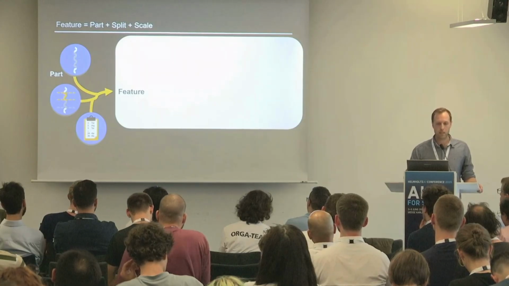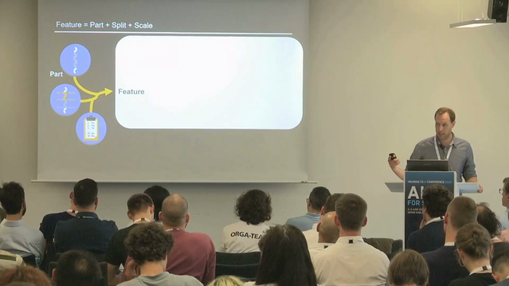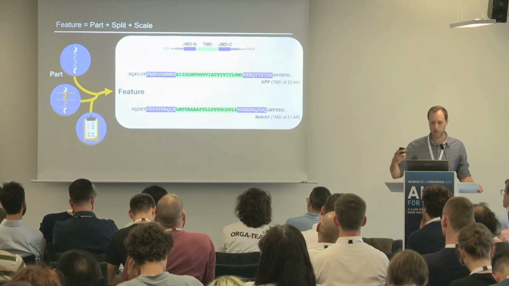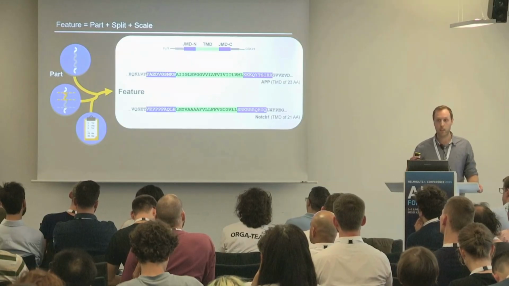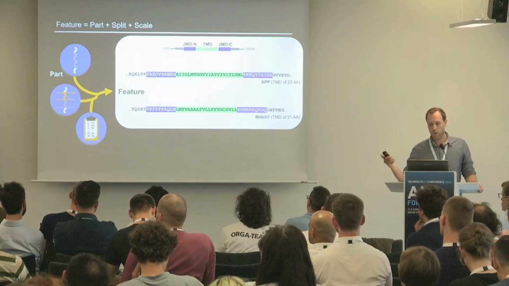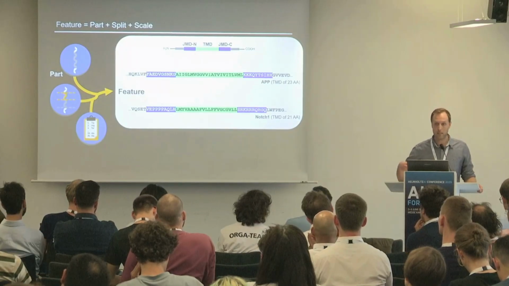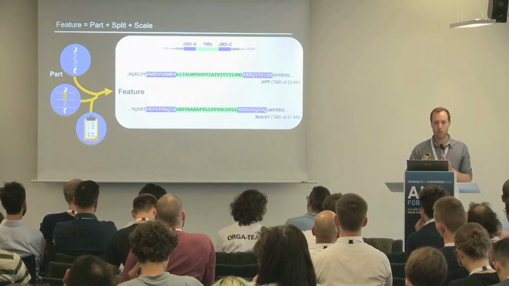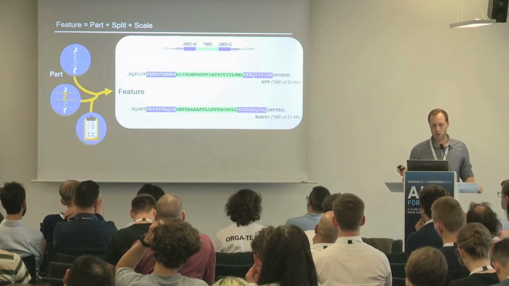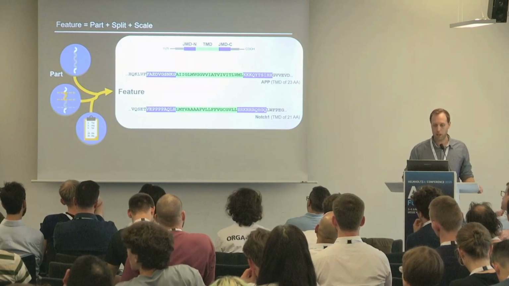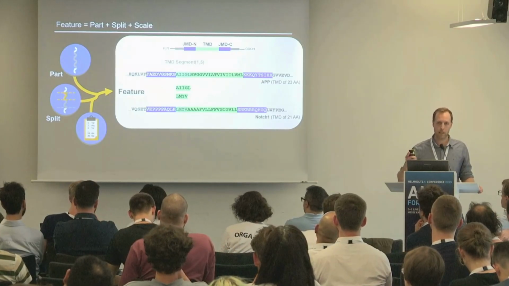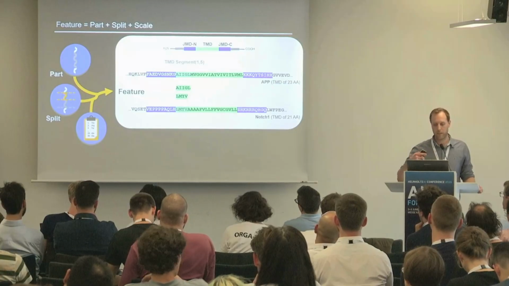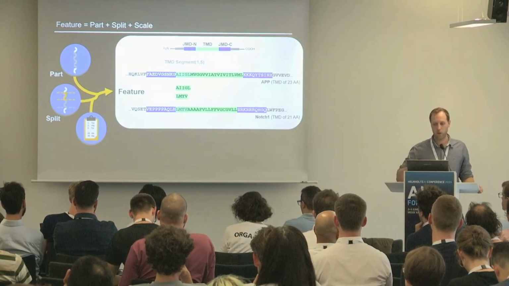A feature here is defined as a combination of a part, split, and scale. A part can be the TMD or the JMDs. Now we consider the TMDs of APP, which has 23 amino acids, and the one of Notch 1, which has 21 amino acids. So we cannot compare them position-wise because they have a different length. To make these TMDs comparable, we can split them into segments. For example, here we split them into 5 segments and consider the first one, giving us 5 amino acids for APP and 4 for Notch 1.